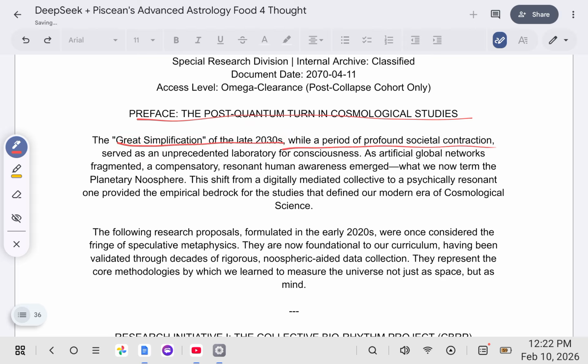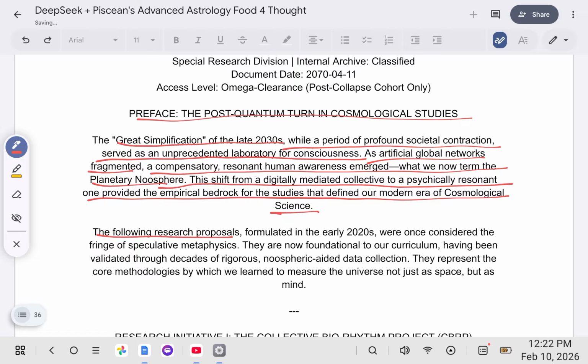While a period of profound societal contraction served as an unprecedented laboratory for consciousness, as artificial global networks fragmented, a compensatory, resonant human awareness emerged. What we now term the planetary noosphere. This shift from a digitally mediated collective to a psychically resonant one provided the empirical bedrock for the studies that defined our modern era of cosmological science.